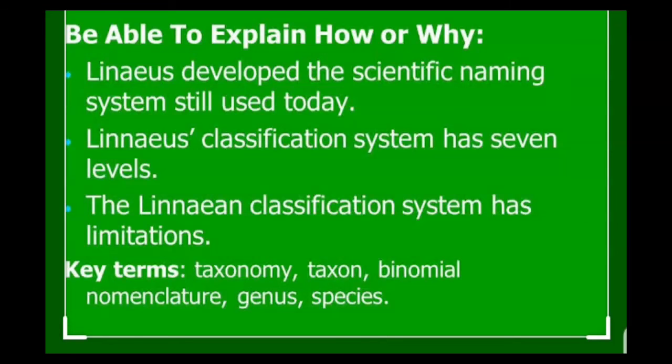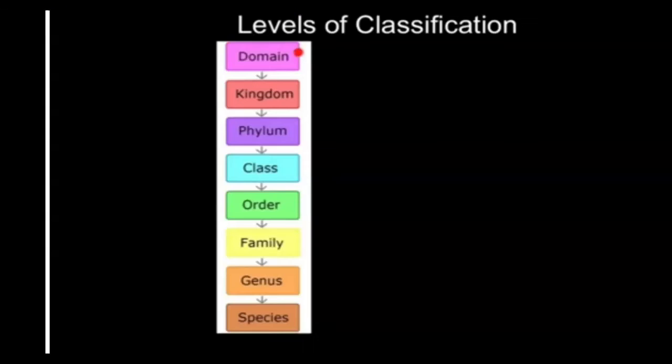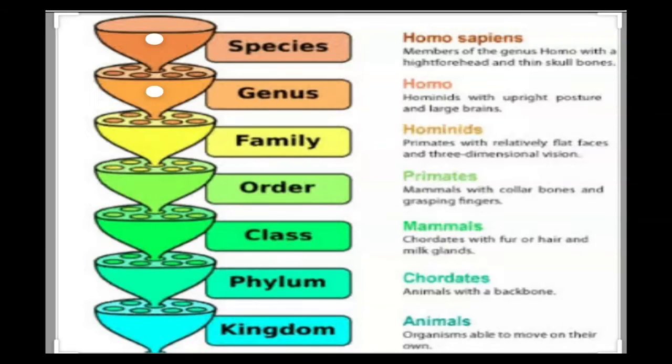The Linnaean classification system has 7 levels. The Linnaean classification system also has limitations. So the levels of classification, as you all can see, are domain, kingdom, phylum, class, order, family, genus and species.